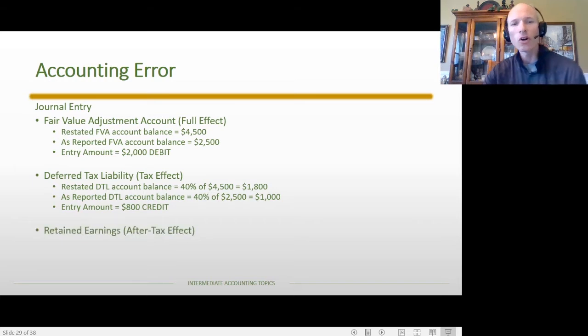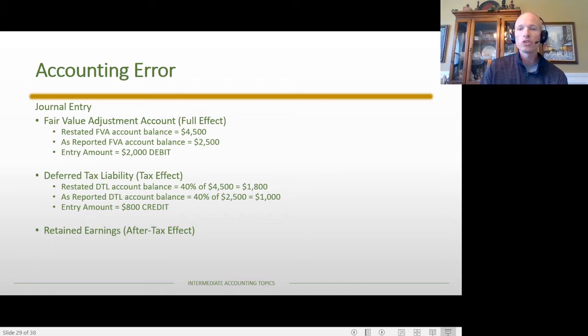Now, retained earnings, that is where the net income accumulates. So there's really two things going on with income if you think about it. There's the unrealized holding gain, but there's also a change in the income tax expense, and they offset each other. So you have the gain for the full $2,000. You have the income tax expense as $800. Now, the reason why it's not the unrealized holding gain account is because that account got closed to retained earnings.